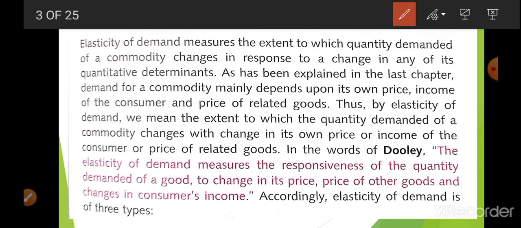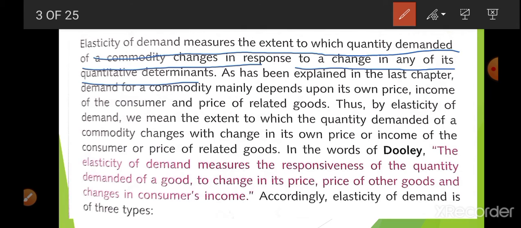Okay, so what is written here? Elasticity of demand measures the extent to which quantity demanded of a commodity changes in response to a change in any of its quantitative determinants.